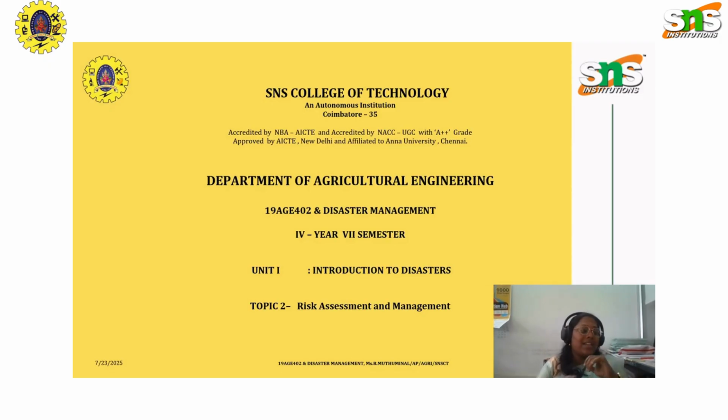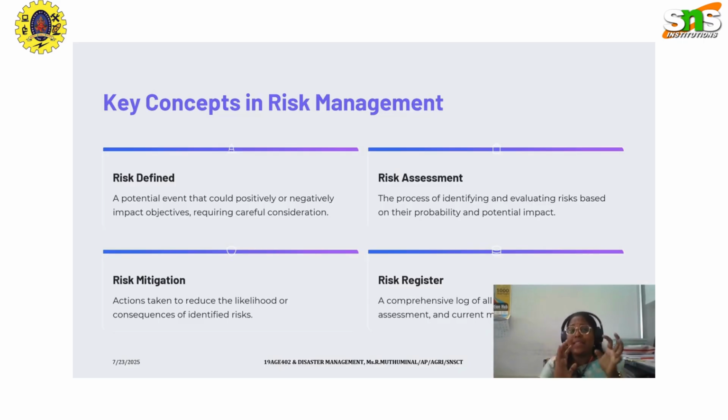Before going into the session, let us have a small recap of what we have seen in the previous series. We have seen what a disaster is and what the impact of disaster would be in the agricultural field. Today we'll see how this risk can be reduced, because we have concluded that as engineers we have to take charge in reducing the risk. So we have to be clear what risk is, how we can assess it, and how we can manage it. The key concepts under risk management are four.